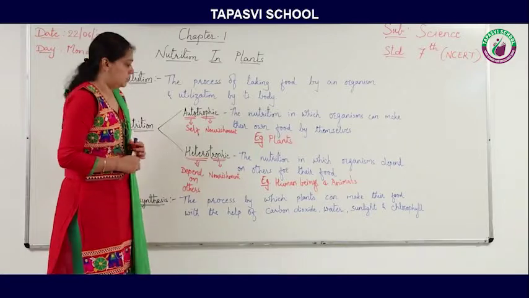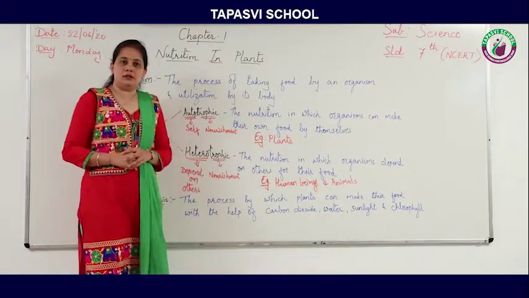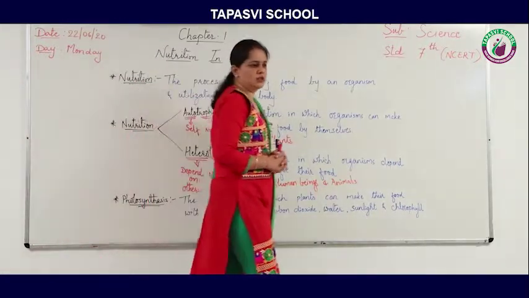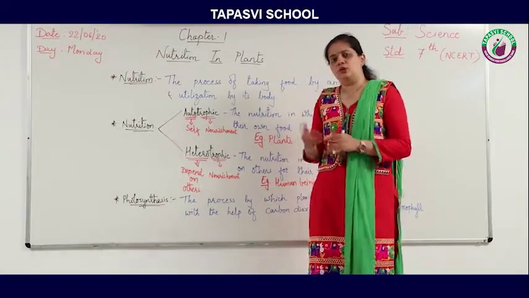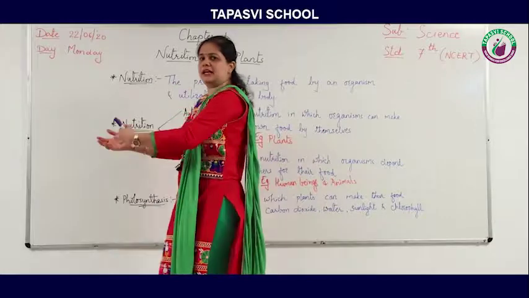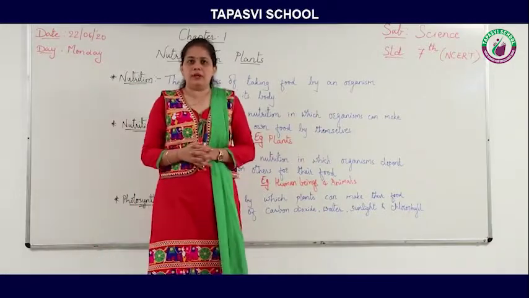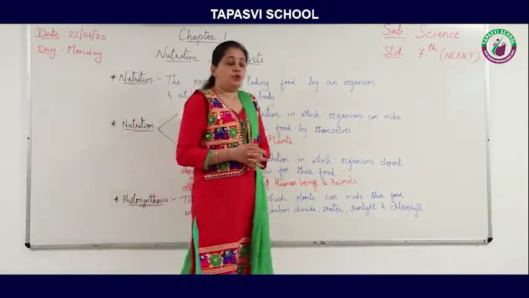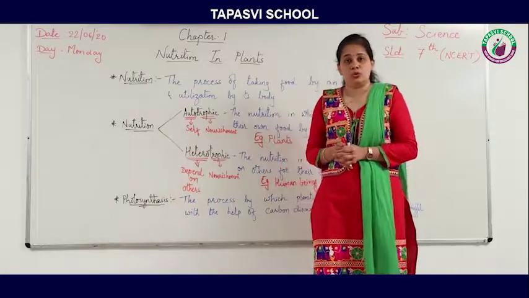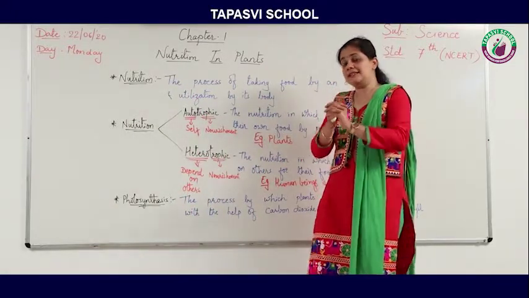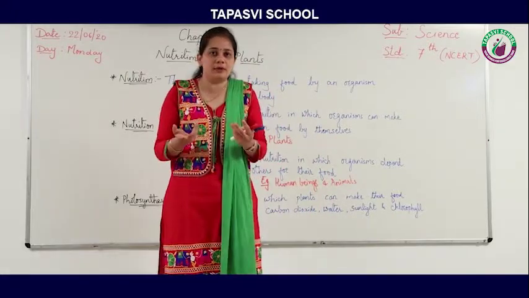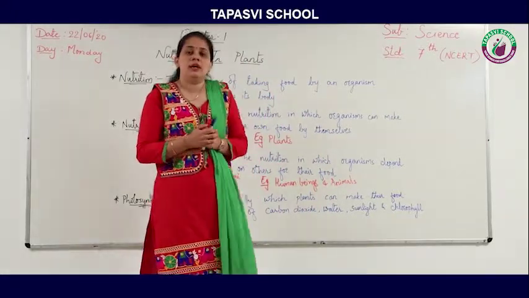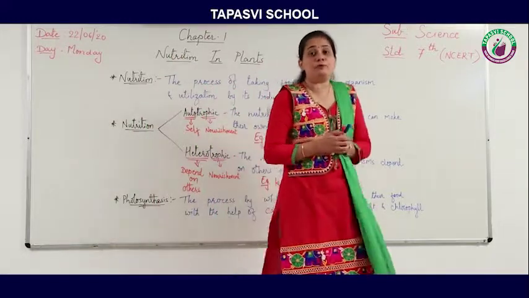So again, one question arises. Do human beings require someone's help to cook their food? Does our mother go to our neighbors and ask for help in making food? So that is no. No, it is yes. Yes, we require someone's help. Whose help? Neighbors? No. We require the help of plants.